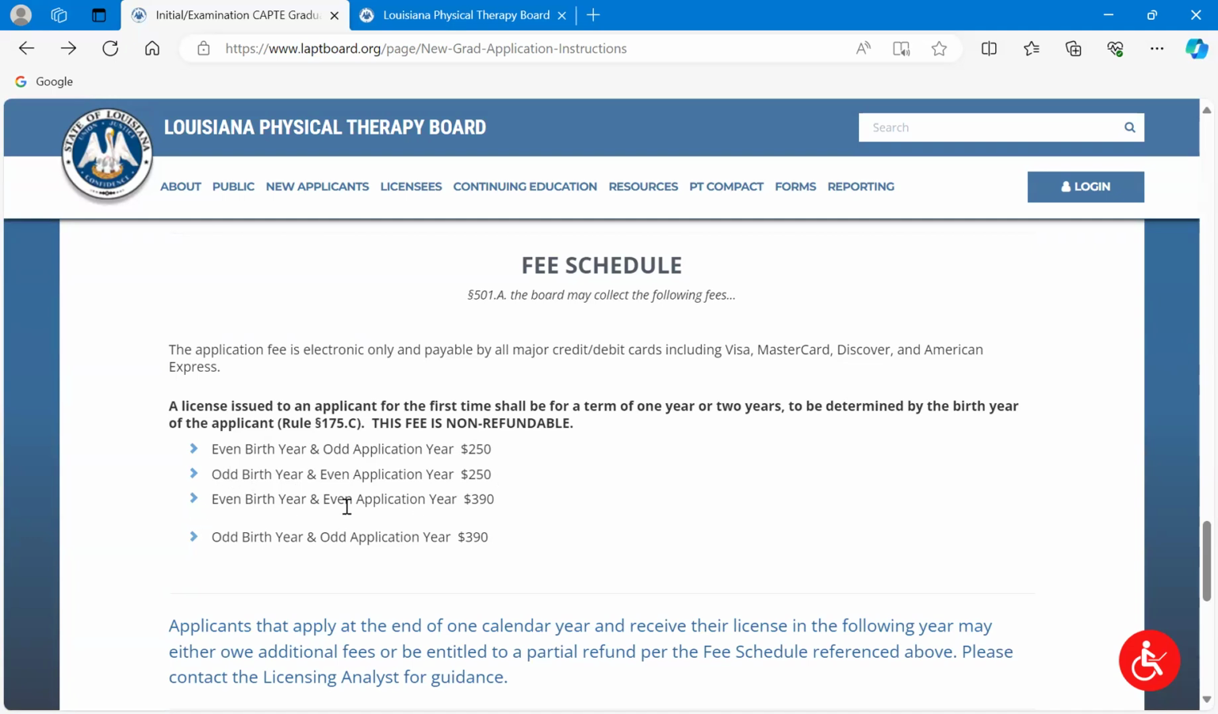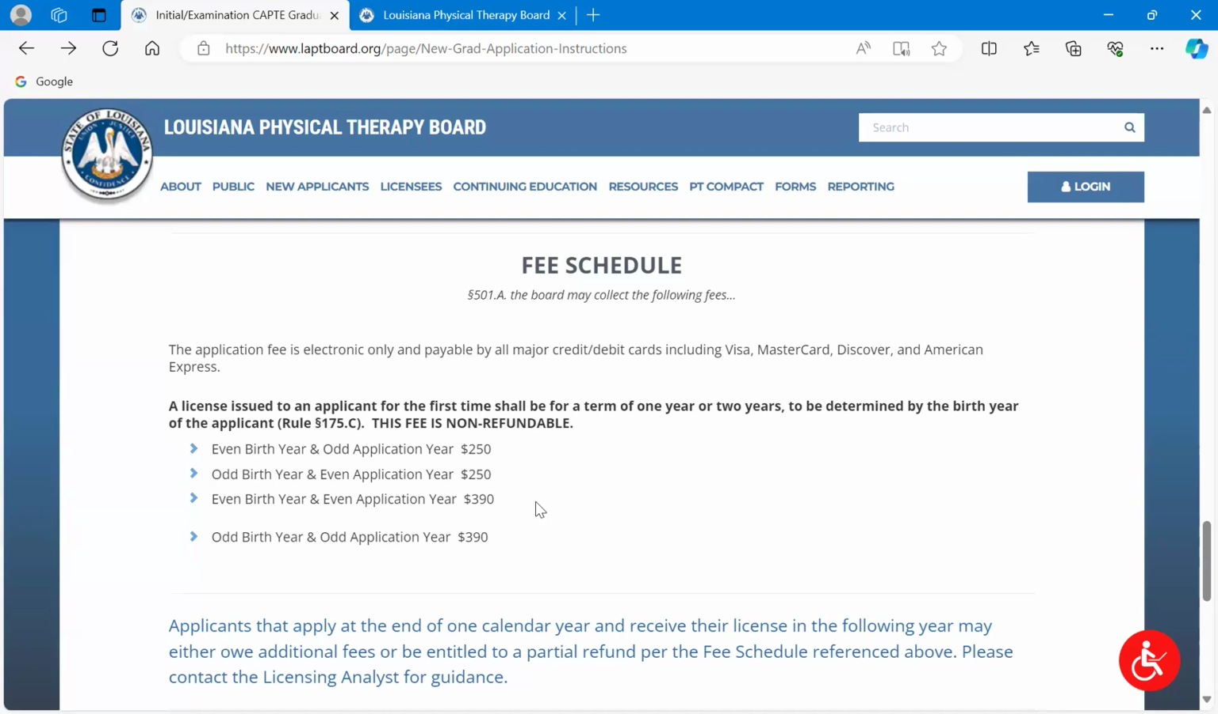So an even birth year and an even application year would be $390, which is a 2-year license, and odd with odd, 2-year license, okay? $390, plus a small processing fee, which I believe is $3. So that's the application fee, and that puts you on the proper renewal cycle, because if you're, say, born in, I don't know, 1996, you would be eligible for renewal in 2024. If you're born in 1997, you're eligible for renewal in 2025. So odd with odd, even with even. And that gets you, like I said before, on the proper renewal cycle.